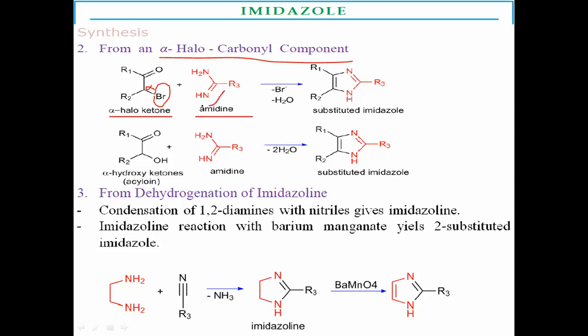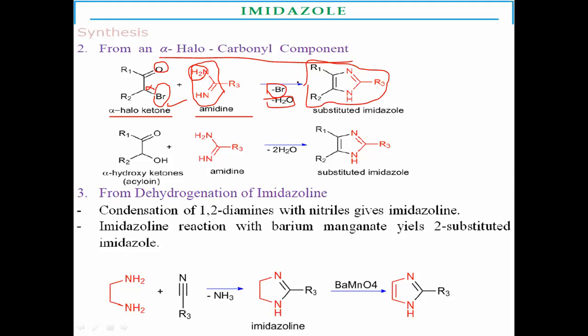This is the structure of amidines. Substituted amidines form substituted imidazoles. There is a liberation of bromide ions, substitution, and loss of hydrogens and the oxygen of the alpha-halocarbonyl, with loss of one water molecule along with bromide ions